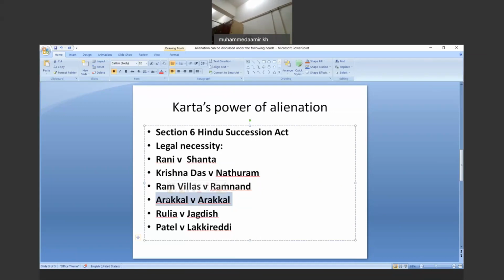Further, in the case of Rulia versus Jagdish, it was held that the illustrations of cases of legal necessity cannot be exhaustive. You can't just create a watertight compartment to define the term legal necessity. We have to note that there are so many illustrative cases which fall under the category of legal necessity.